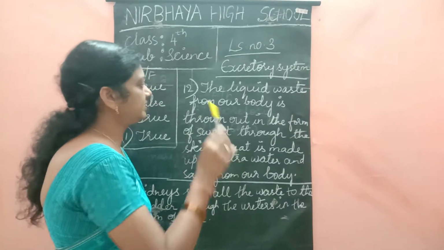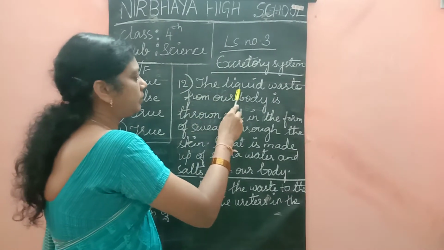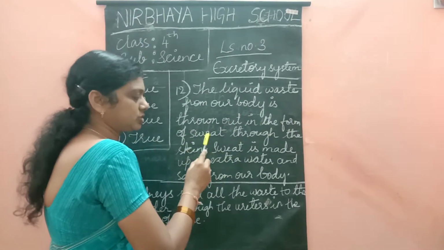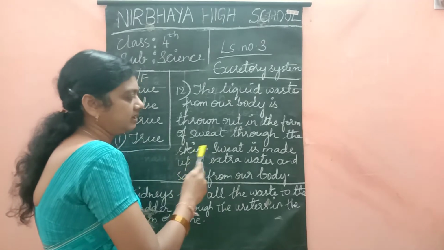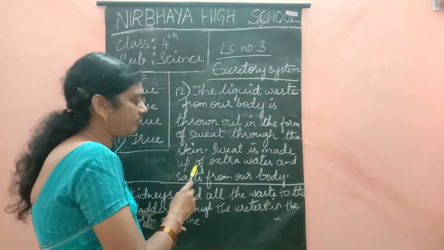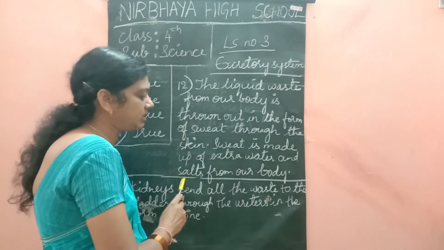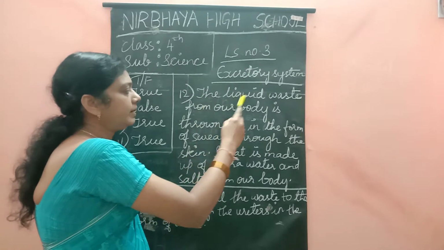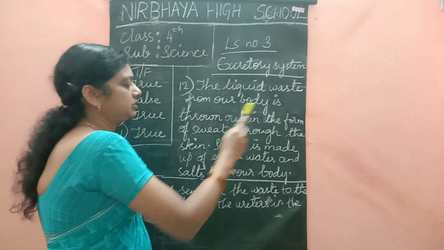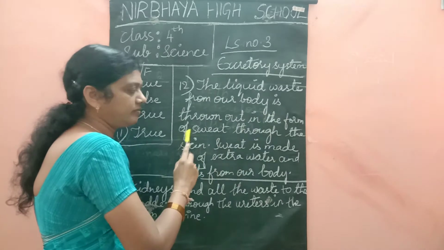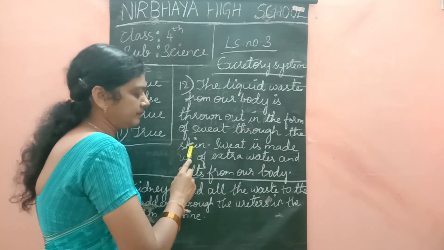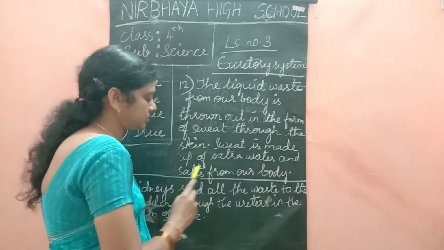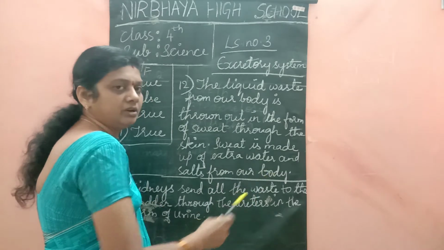I am reading once again, children. 12th answer. The liquid waste from our body is thrown out in the form of sweat through the skin. Sweat is made up of extra water and salts from our body. Okay, children?